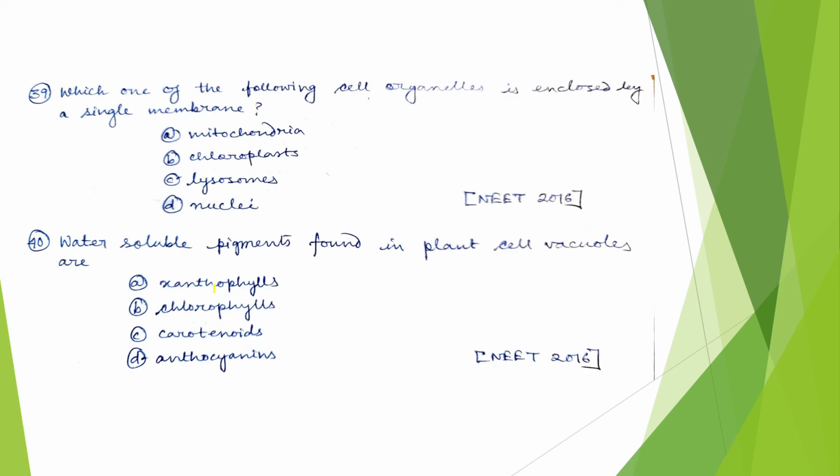Now the next question, which one of the following cell organelles is enclosed by a single membrane? See, it is also a very easy question. Mitochondria, chloroplast and nuclei are all enclosed by double membrane, but our lysosome is enclosed by single membrane. Now next question, it is very much an informative type question. What water soluble pigments found in plant cell vacuoles are anthocyanins?